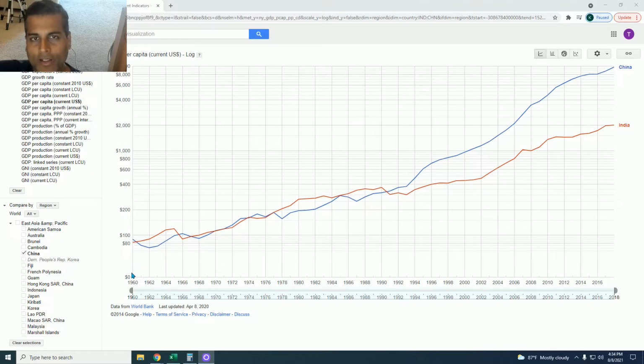This is a chart from Google of the per capita GDP of China versus India, 1960 through to 2018. I don't know why the data has not been updated after 2018 in the Google chart, but this is what we're going to use here. In 1960, in per capita GDP US dollars, both of these were among the poorest countries in the world. China and India were both poorer than the average for sub-Saharan Africa, believe it or not. And they remained poor throughout the 1960s, 1970s, and even 1980s.